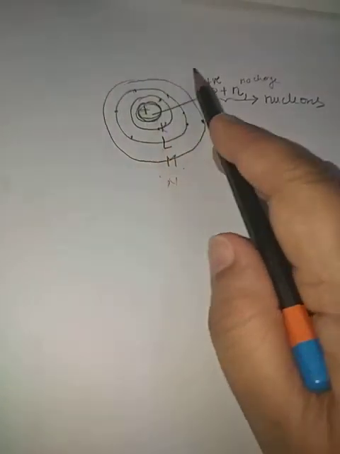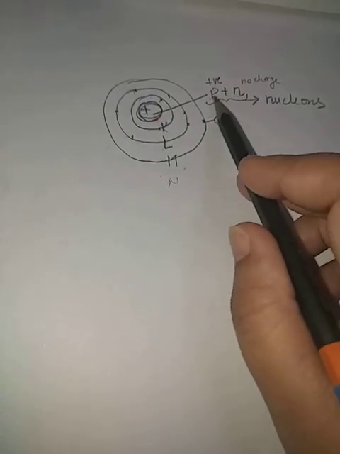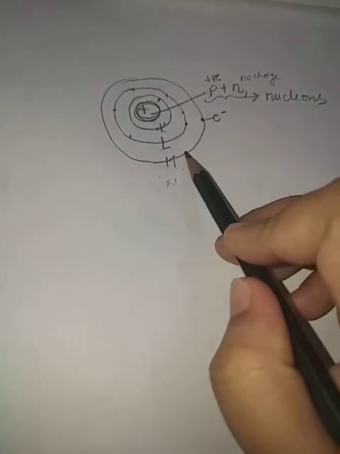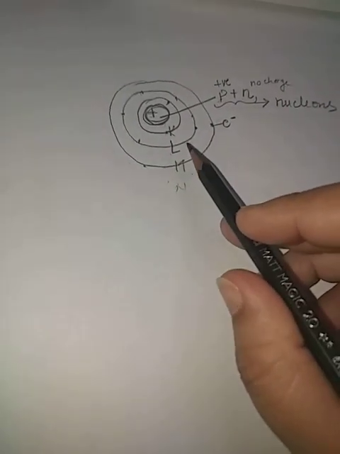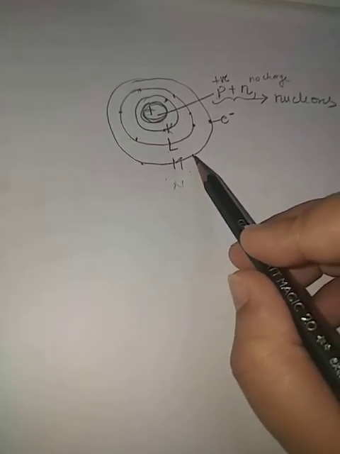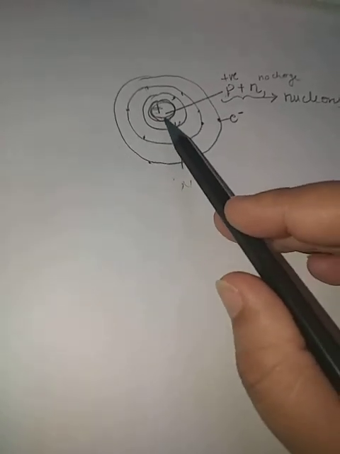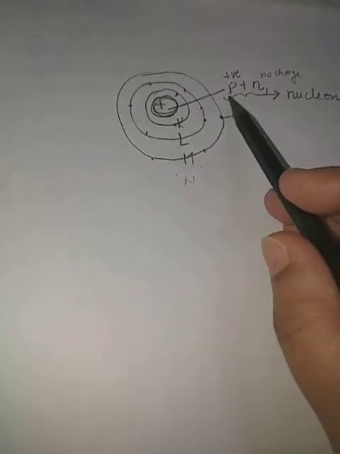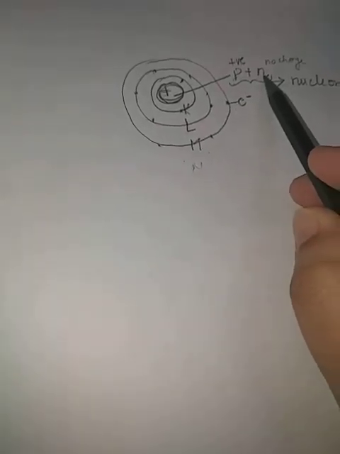The total mass of an atom depends upon these two subatomic particles only, which are present in the nucleus of an atom. The number of electrons is not responsible for the atomic mass. If an atom has 100 electrons, the mass of an electron is still taken as negligible. The total mass of an atom depends upon the nucleus only. In the nucleus, two subatomic particles are present, protons and neutrons, which are responsible for the mass of an atom.